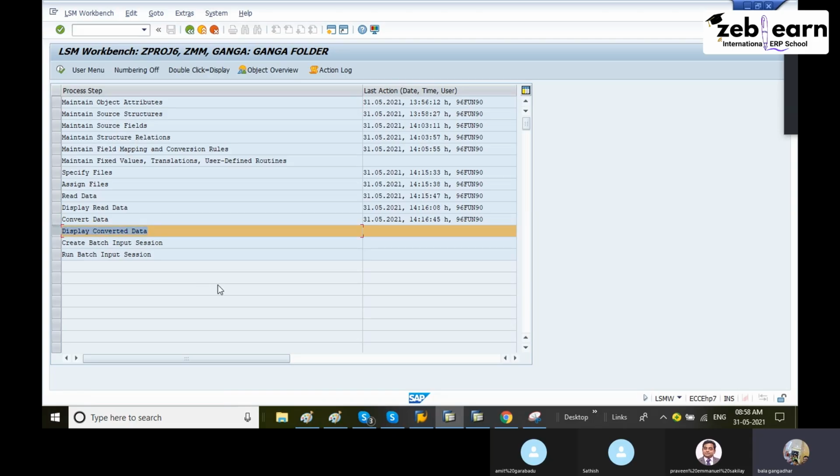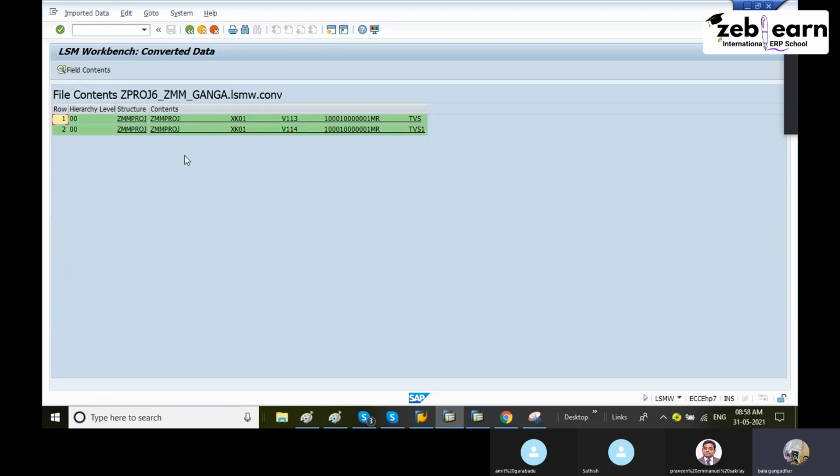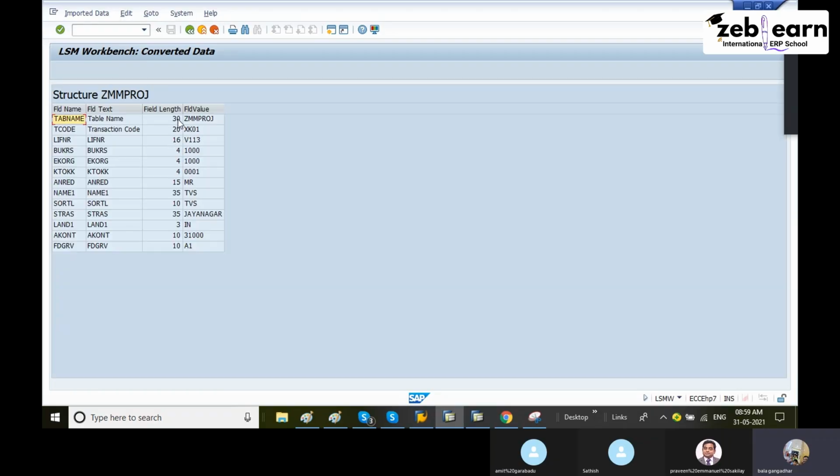Next, it will show display converted data. 12th step. Display converted data. Execute. Continue. If I check here, green color it will show. Before it was yellow color, now it is green color. Now see, table name is 30, this is the project name. T code name is XK01, vendor is correct, all fields are correctly mapped. You can easily identify if an error is there, it will show error here only. Okay, error. Next, come back.